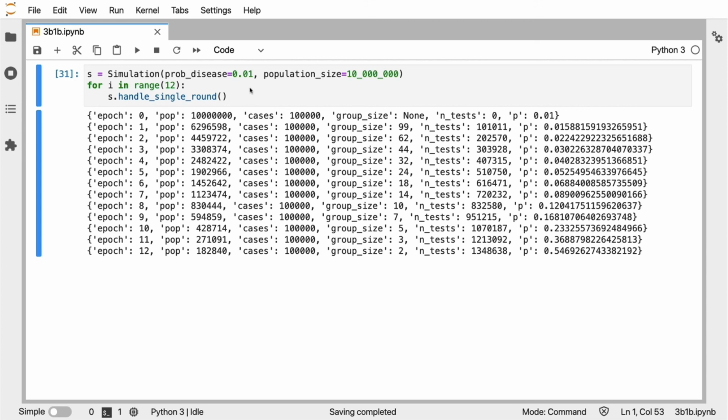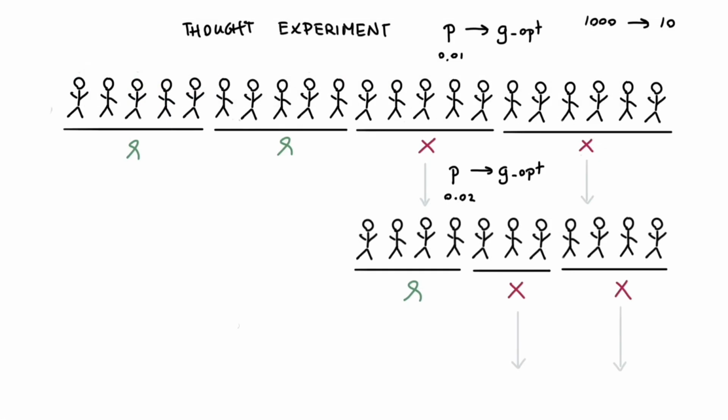In this series of videos, we've been playing around with this thought experiment. This thought experiment, which I should stress, doesn't necessarily reflect reality, but nonetheless, it's a thought experiment that I found to be very satisfying intellectually. We're dealing with a system here that doesn't really depend on the size of a population that you're testing.